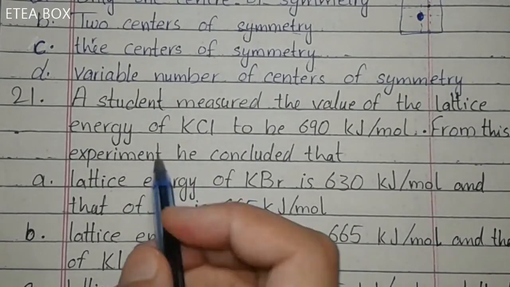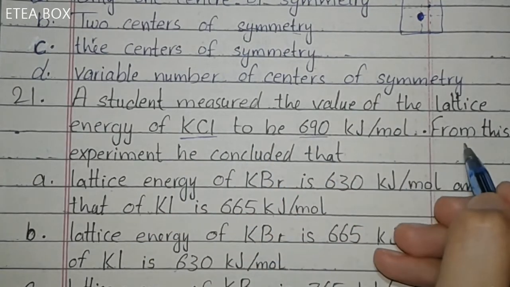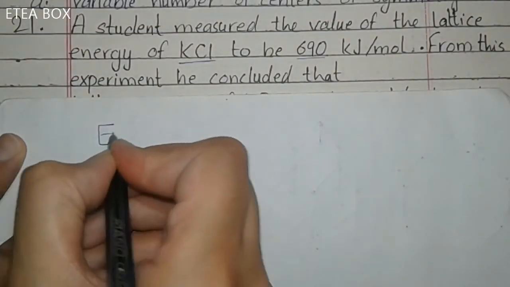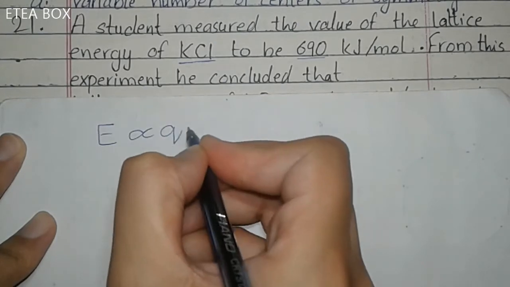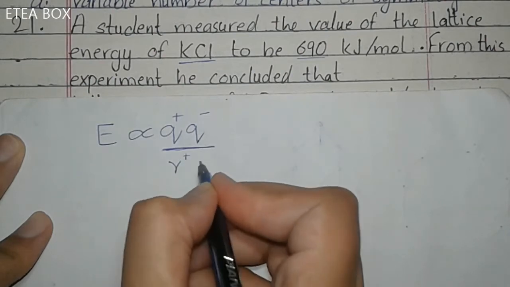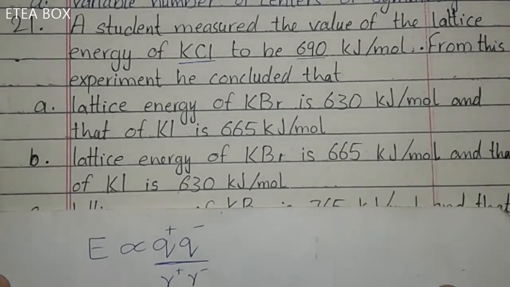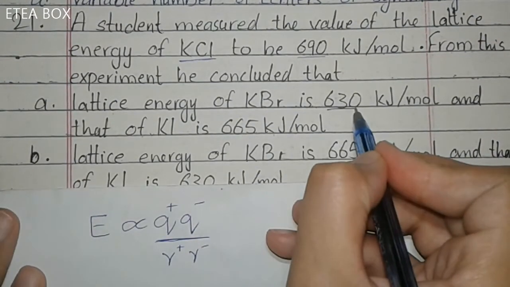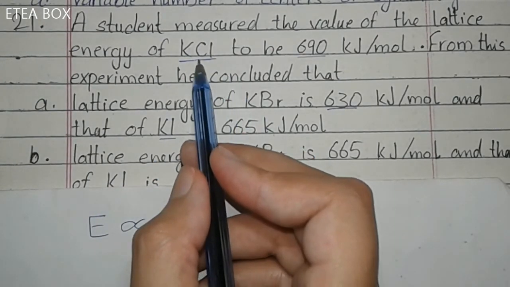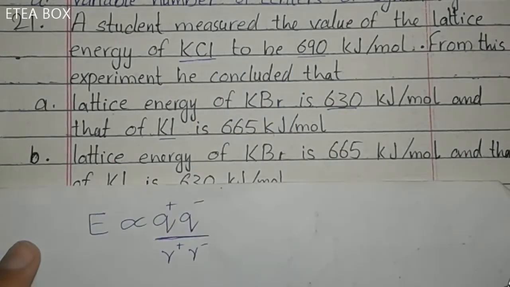Next one, a student measured the value of lattice energy for KCl to be 690 kJ per mole. From this experiment he concluded that... Now we know that lattice energy is directly proportional to the charge positive, charge negative, and it is inversely proportional to the radius positive and radius negative. Okay, it represents the ions. Now look at the options. The lattice energy of KBr is 630, and that of KI is 665. So we have to find whether the lattice energy of KCl is smaller, larger than these, or in between these two.